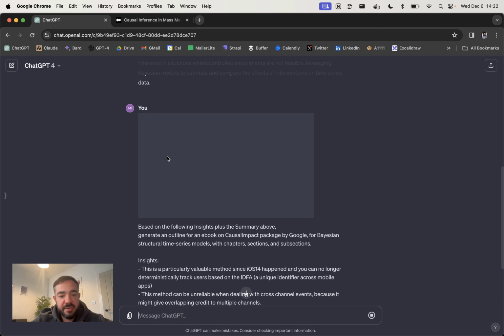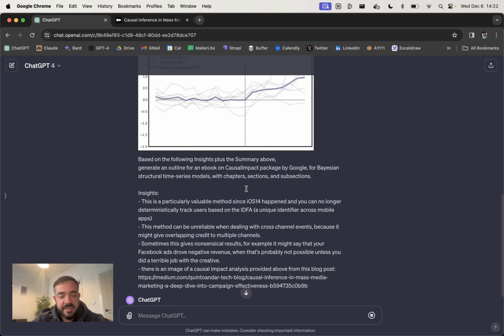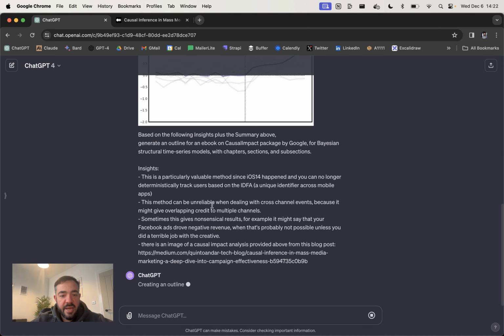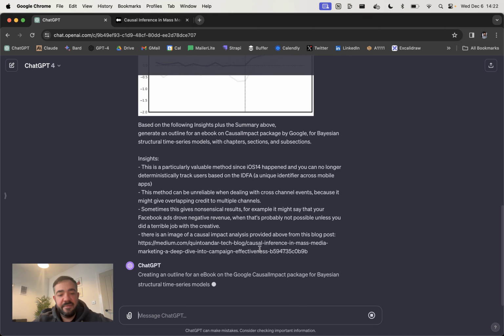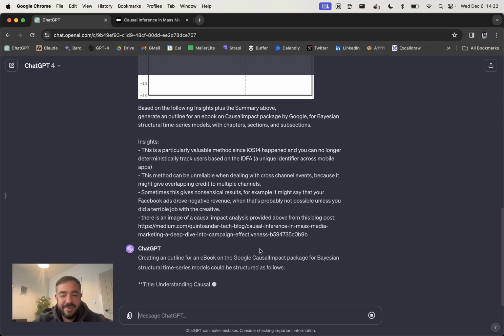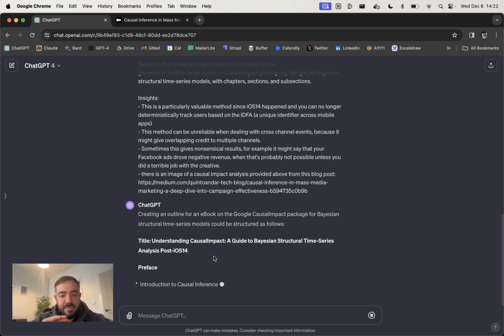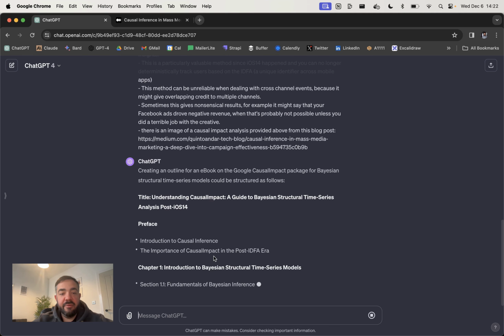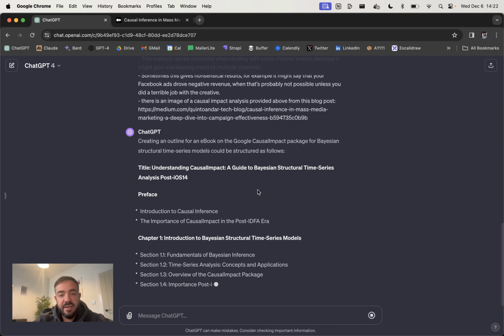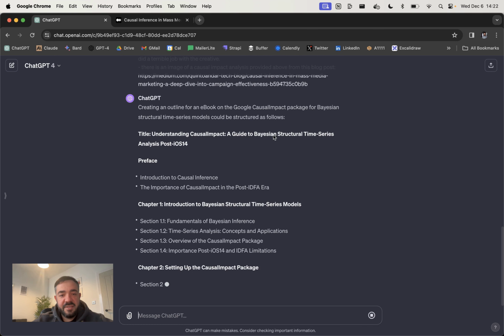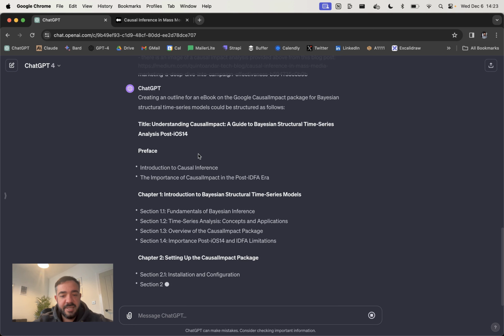And what that's going to do now is add these insights into an outline for the ebook. And the reason why we create an outline first is that in general, I find that giving it tokens to think, like giving it some ideas in terms of planning out what it's going to write, tends to improve performance, and there's a lot of studies that show that. The other thing is that it gives us a chance to edit the outline if we don't like certain parts, or if we find things are missing.